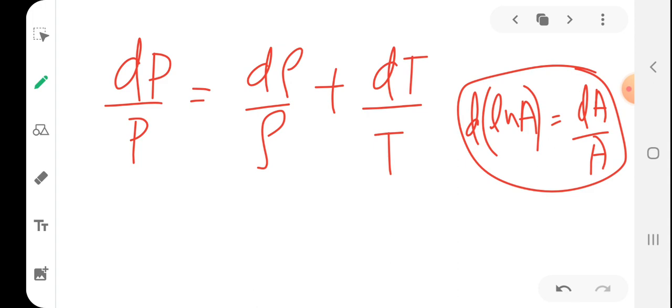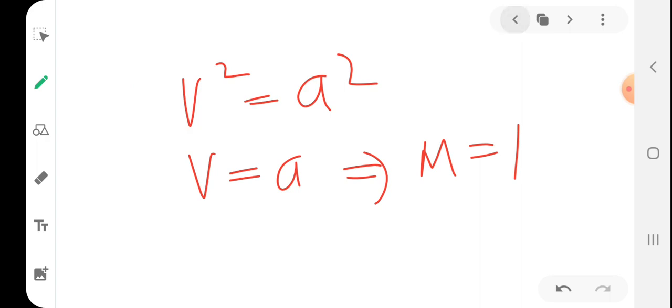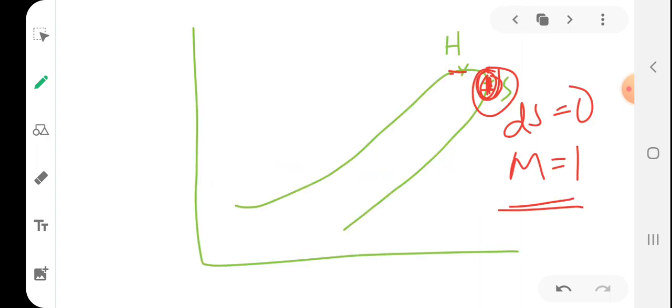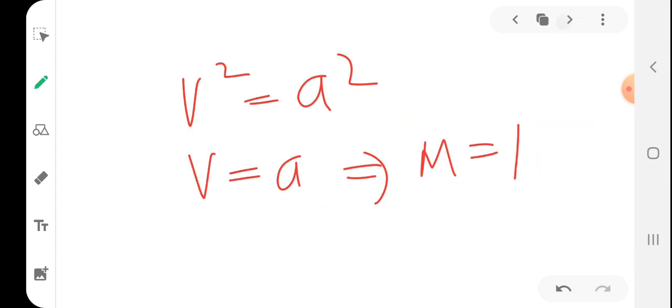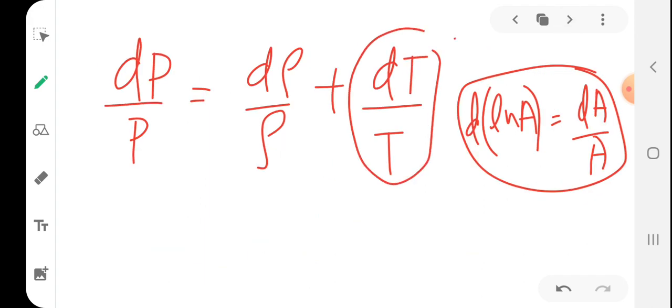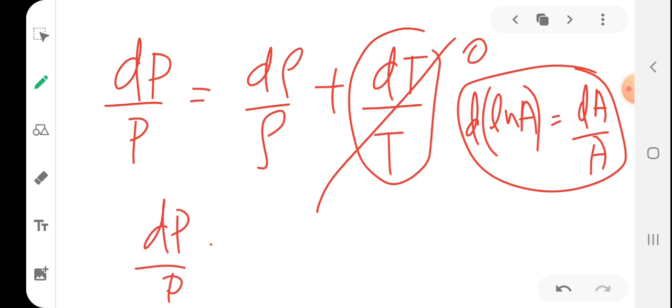But students can see that in the region of maximum enthalpy value, the curve is almost horizontal. That means H remains constant, which means T remains constant. T equal to constant means dT can be assumed to be 0, so it is approximated as 0.